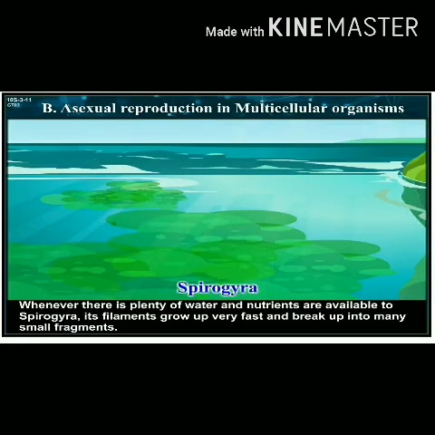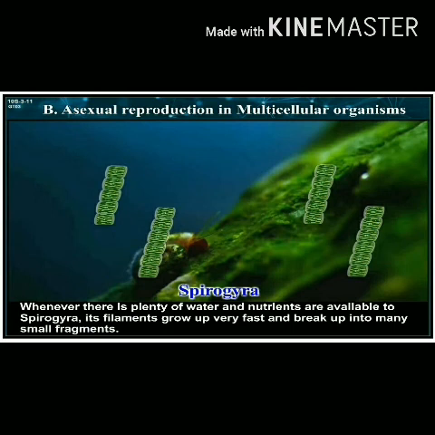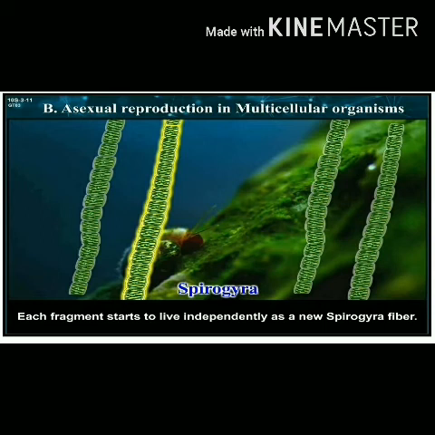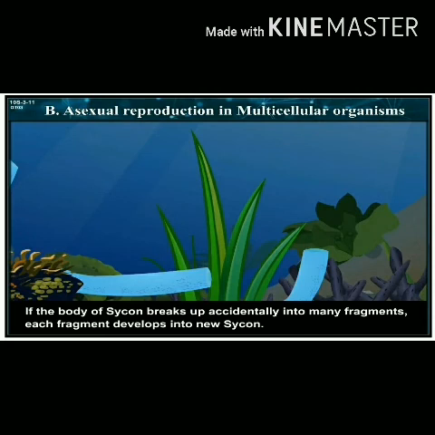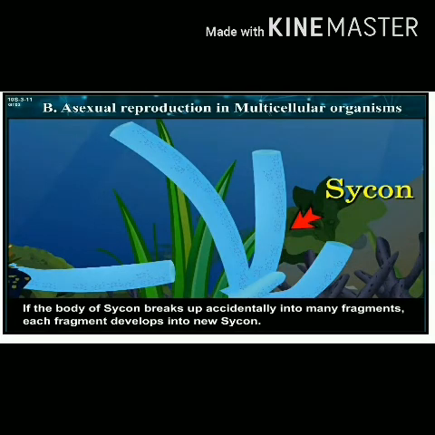Whenever there is plenty of water and nutrients available to Spirogyra, its filaments grow very fast and break up into many small fragments. Each fragment starts to live independently as a new Spirogyra. If the body of Scypha breaks up accidentally into many fragments, each fragment develops into a new Scypha.